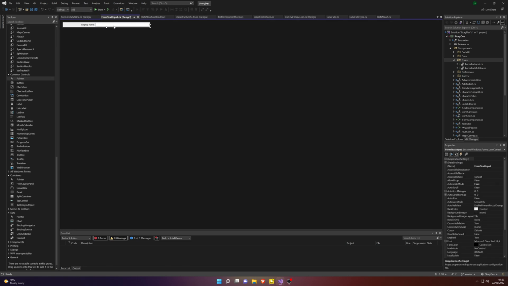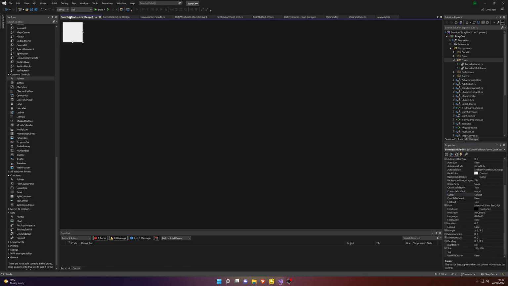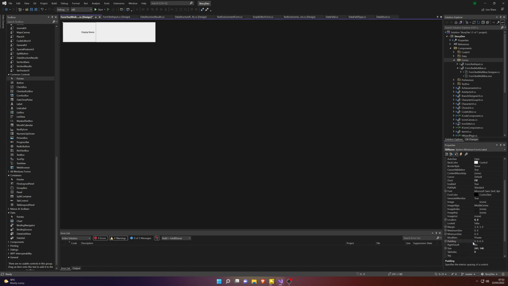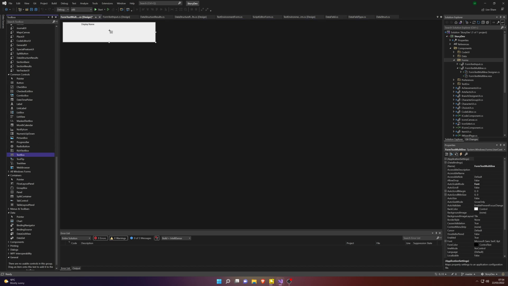Next we're going to create a multi-line text field, or text box. Going to copy the same components, or almost entirely the same components over. This time around though, we're actually going to align the text there to the top, and we're going to make this text box multi-line, of course.